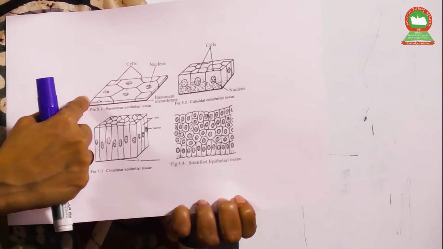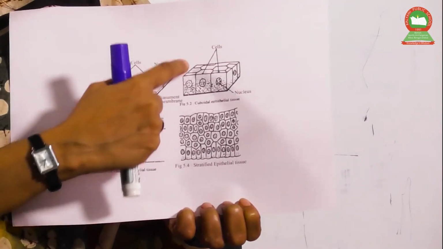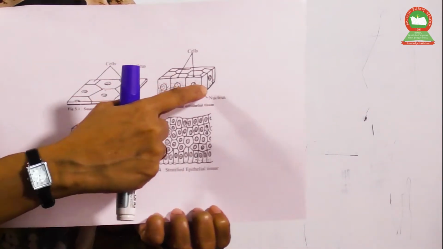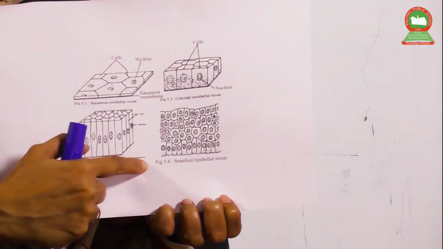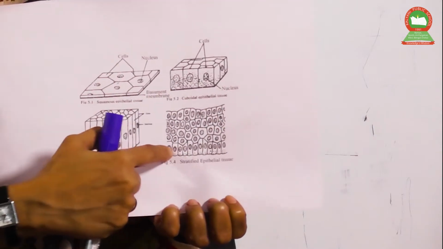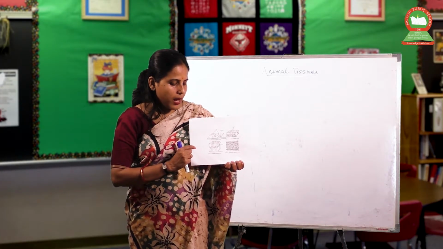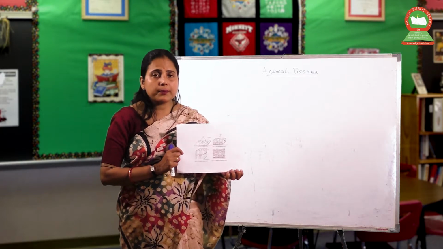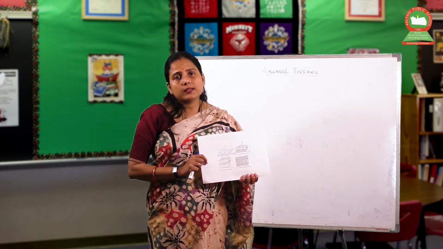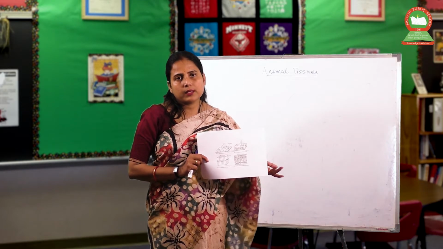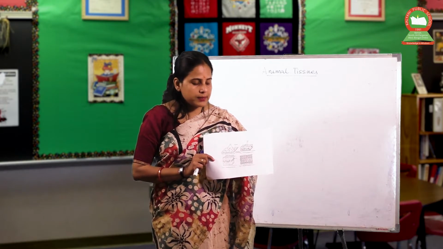Then you have the cuboidal epithelium, which is cuboidal in shape, then the columnar epithelium, and the stratified epithelial tissues. These are the four types of epithelial tissues. Apart from that, there are glandular epithelial tissues, present in the glands, maybe in the ductless glands as well as the duct glands.